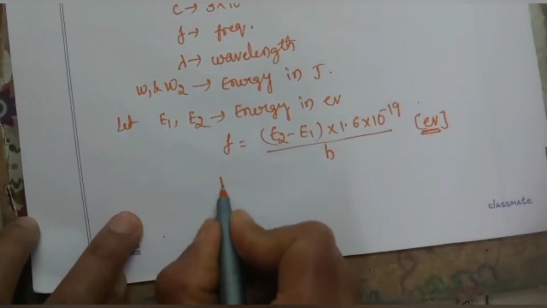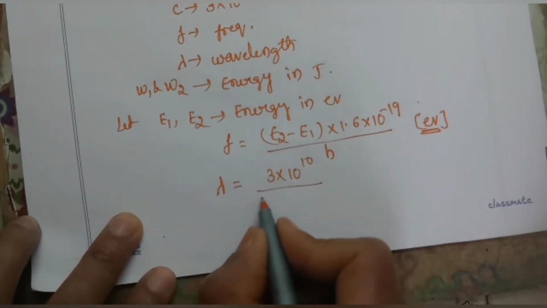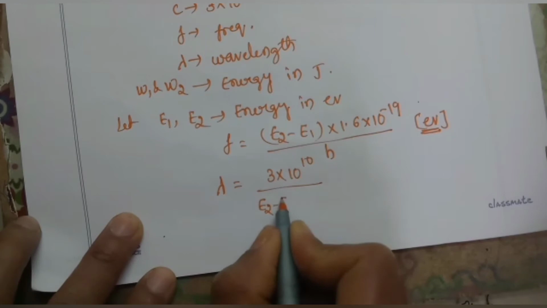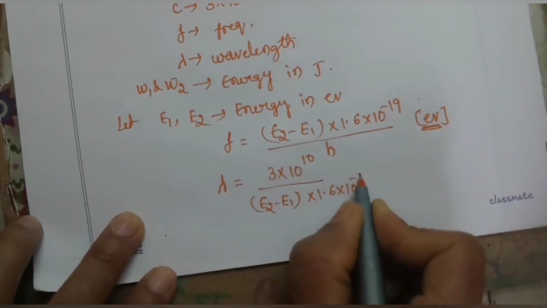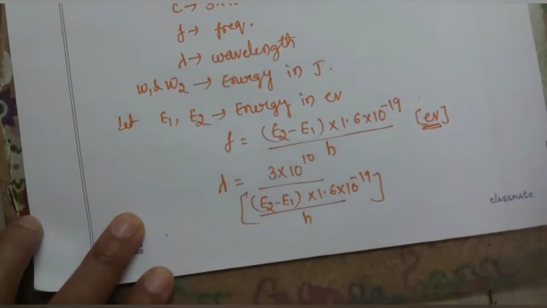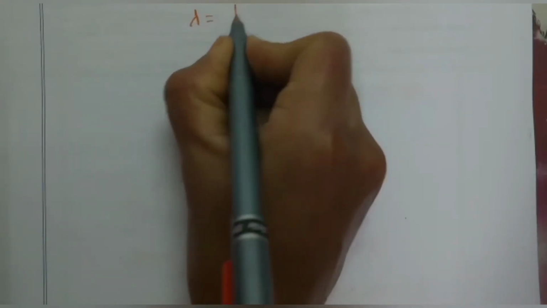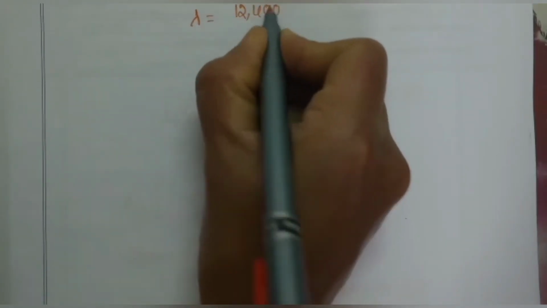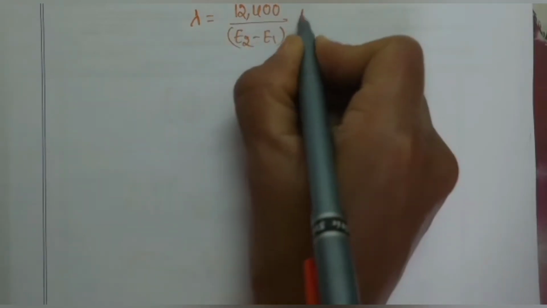So from that we have lambda is equal to 3 into 10 to the power of 10 by E2 minus E1 into 1.6 into 10 to the power of minus 19 divided by h. By simplifying the above expression, we get lambda is equal to 12,400 by E2 minus E1 angstroms.